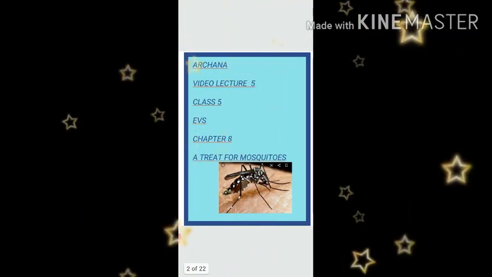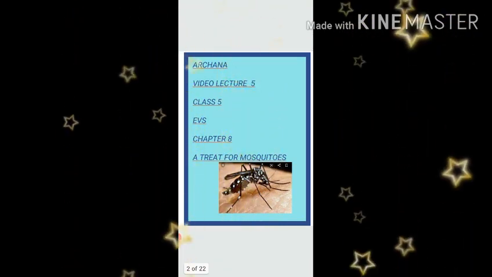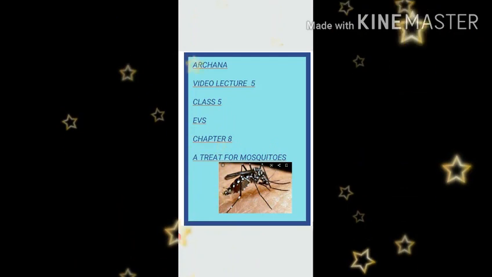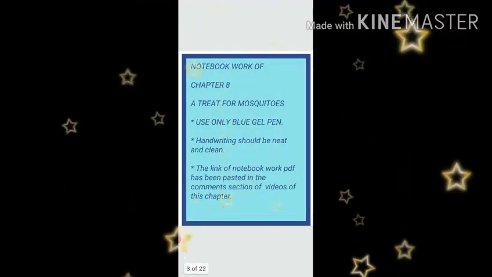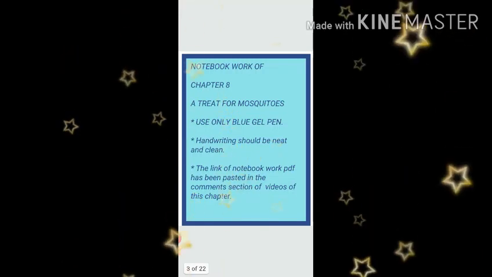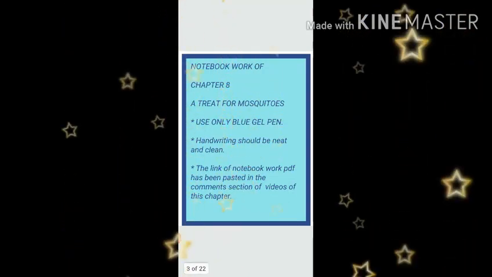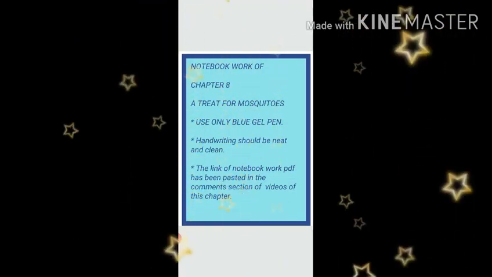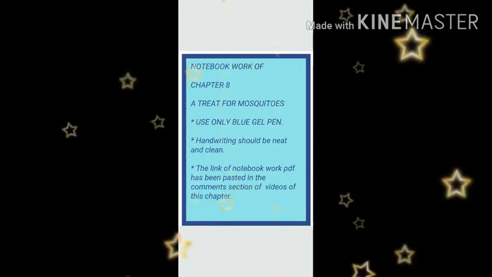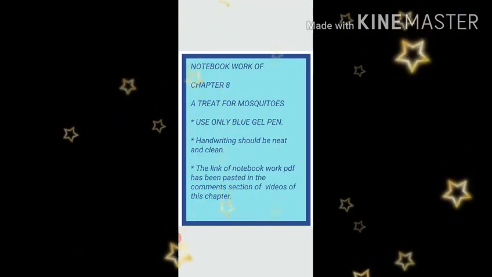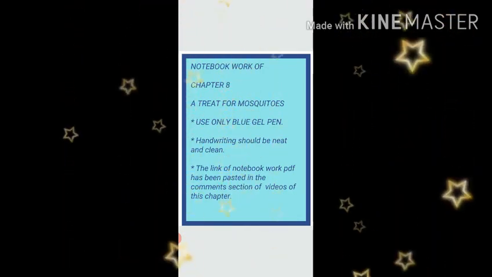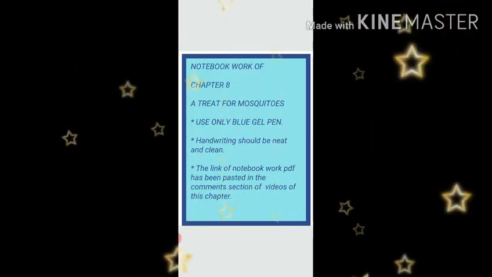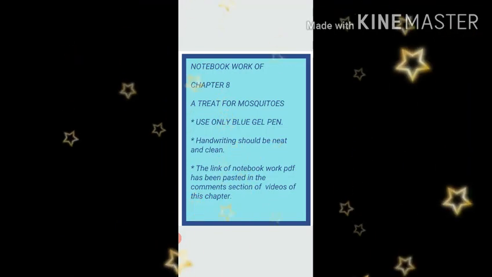This is video lecture number 5 of class 5 EVS chapter number 8, a treat for mosquitoes. Dear students, today we will do notebook work of chapter number 8, a treat for mosquitoes. Use only blue gel pen. Handwriting should be neat and clean. The link of notebook work PDF has been pasted in the comments section of videos of this chapter.